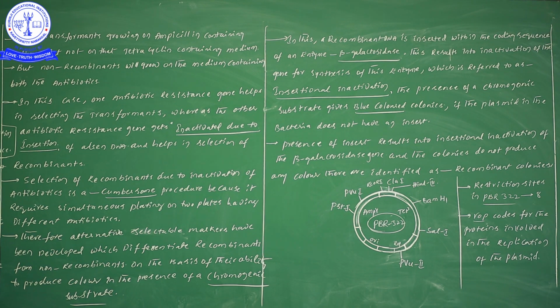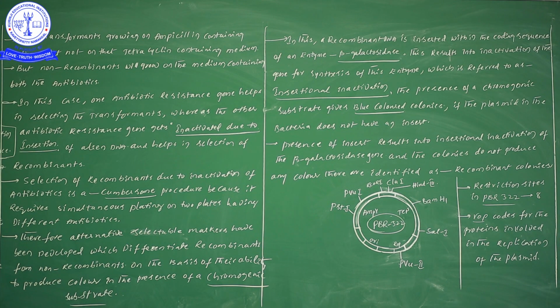But the same pBR322 can grow in ampicillin, because we didn't disturb the ampicillin resistance. It is still present, so due to the presence of ampicillin resistance it can grow in any medium which has ampicillin.